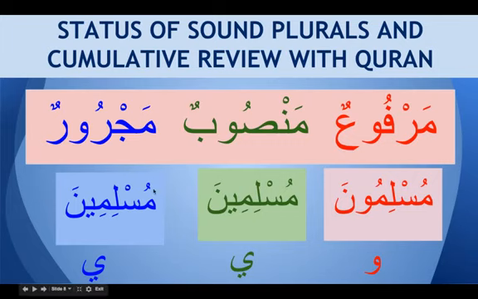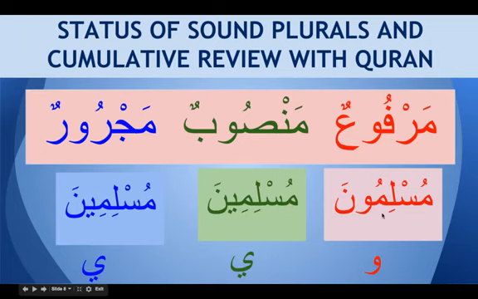So we have to look what comes before this word. If the word before muslimina is a mudaf, or if it is a harf jar, or if it is a zarf, then we know then this word is majroor, because a word coming after those three is always majroor. And if a word before muslimina is a verb, then we know that this is a mansub. This is how we identify whether these nouns are majroor or mansub.